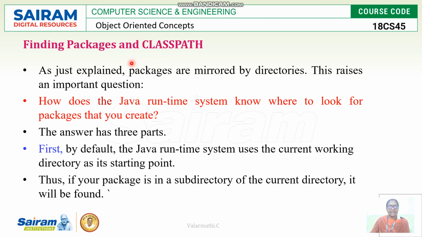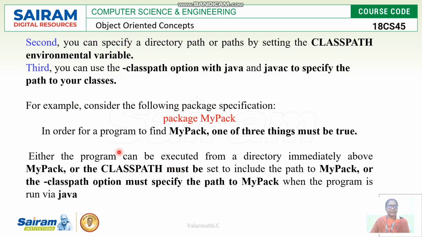Finding packages and CLASSPATH mainly addresses three parts. First, the Java runtime system uses the current working directory as a starting point. Second, it uses the CLASSPATH environment variable.